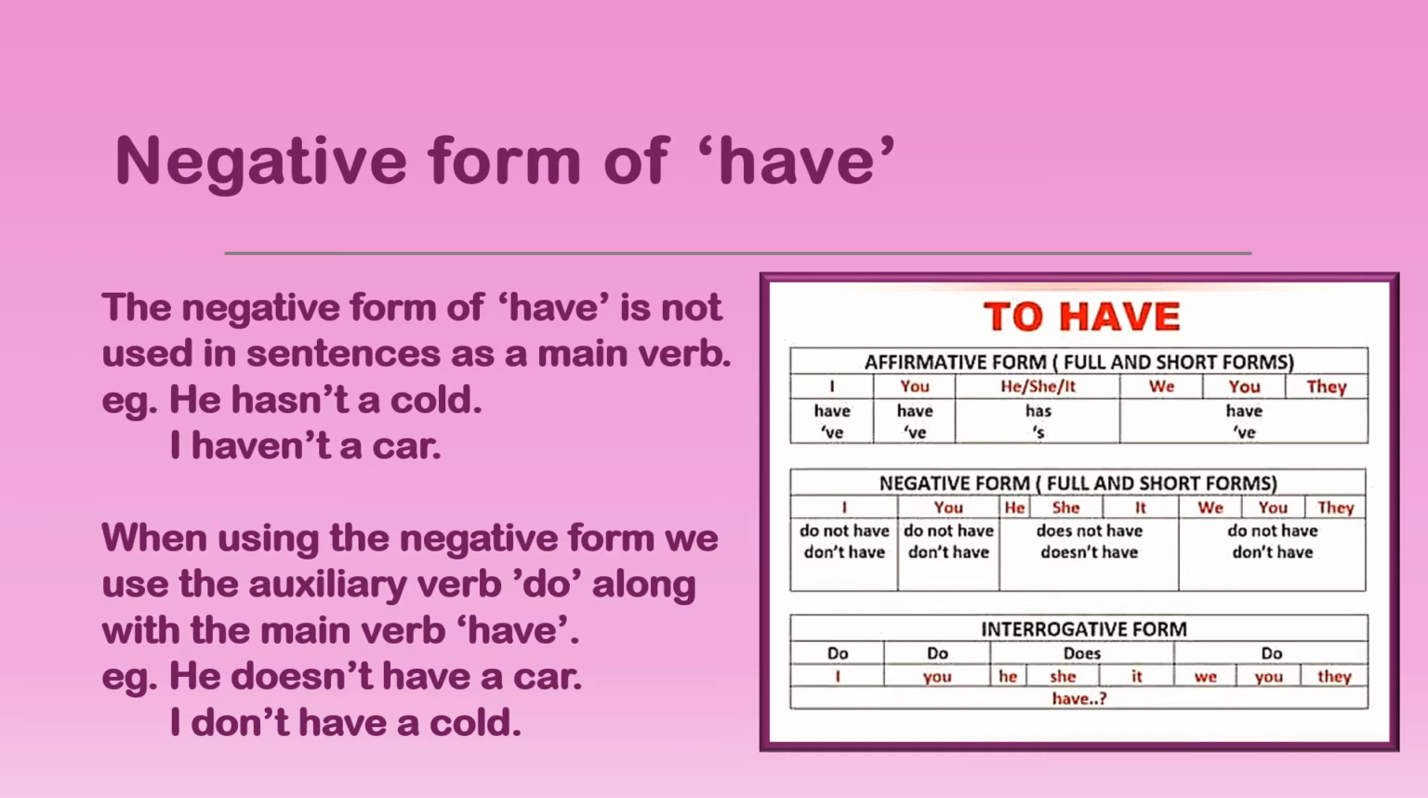Now in this table you can see have, the affirmative form: have, has and have. In the negative form: don't have, doesn't have, again don't have, when you are talking about you, I. When we talk about he and she, he does not have or doesn't have, and we do not have or don't have. So these are the different forms of the verb have, the negative form and the affirmative form.